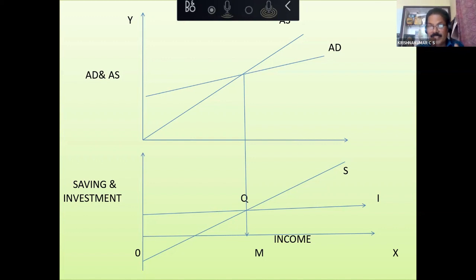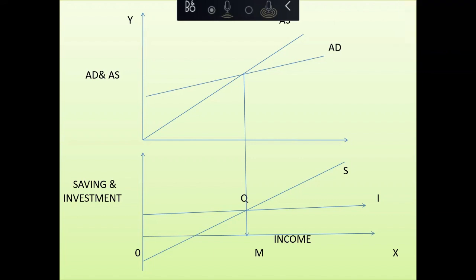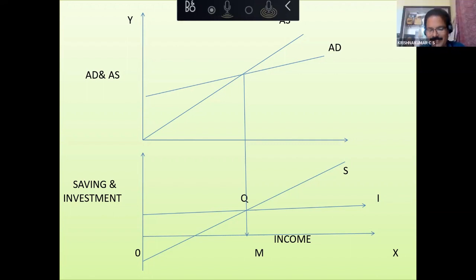Listen, S is greater than I. Saving is greater than investment. It means in the economy, people are saving more. Am I right? If people are saving more, their consumption will be less. So consumption is less. If consumption is less, what will be aggregate demand? Will it be higher or lower? Lower, sir. Yes, aggregate demand is low.